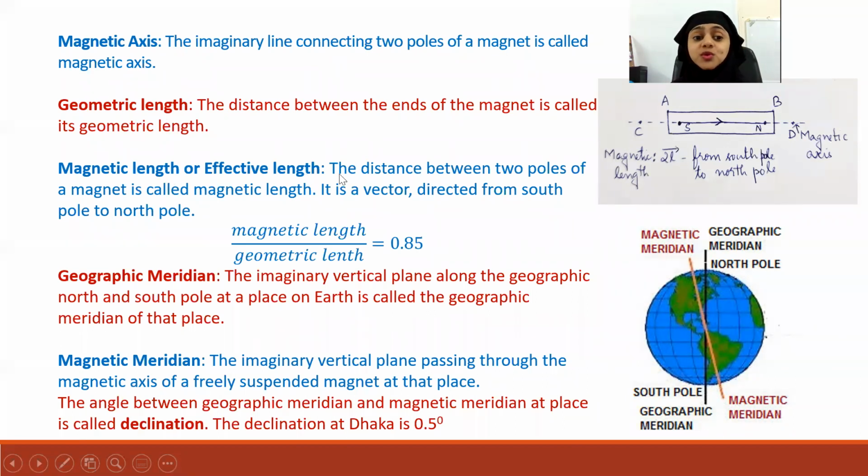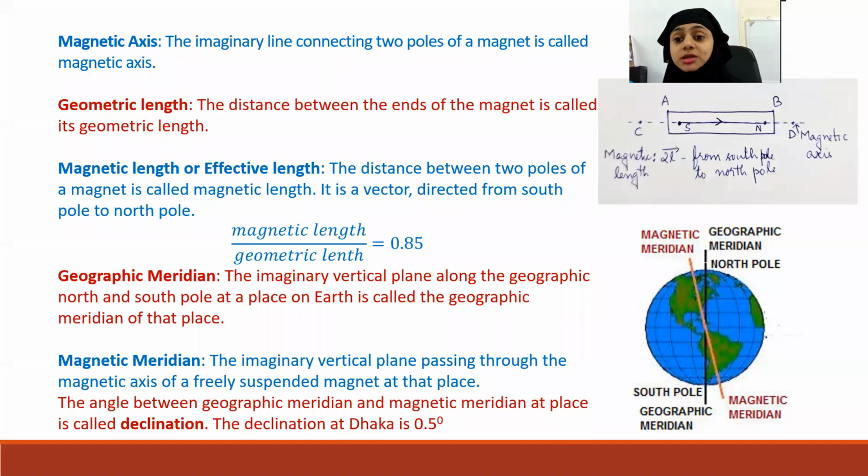Now, what is meant by magnetic length or effective length? The distance between two poles of a magnet is called magnetic length, and it is a vector directed from south pole to north pole. So here, can you tell me what will be the magnetic length? I told you the magnetic axis is CD. The geometric length is AB. Can you tell me what will be the magnetic length? CD. Is it connecting from south to north? No, it extends beyond that. So what will be magnetic length? AB. AB is geometric length.